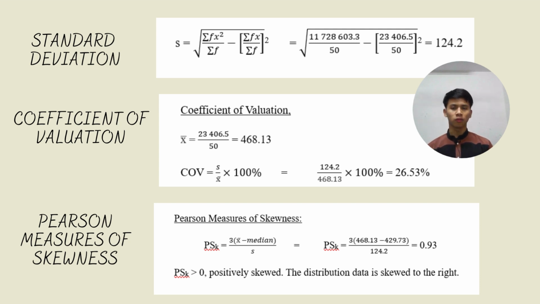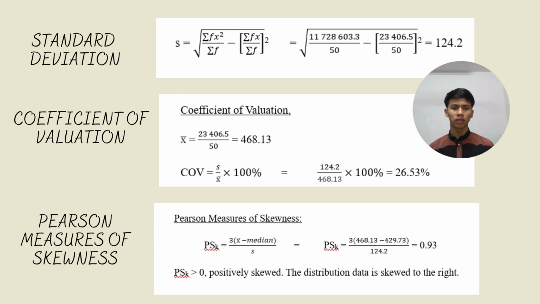Next is coefficient of variation, COV. Before calculating COV, we need to identify the mean of the data, and the mean of the data is 23,406.5 over 50, so the mean is 468.1. We just use the formula COV equals standard deviation over mean times 100%.